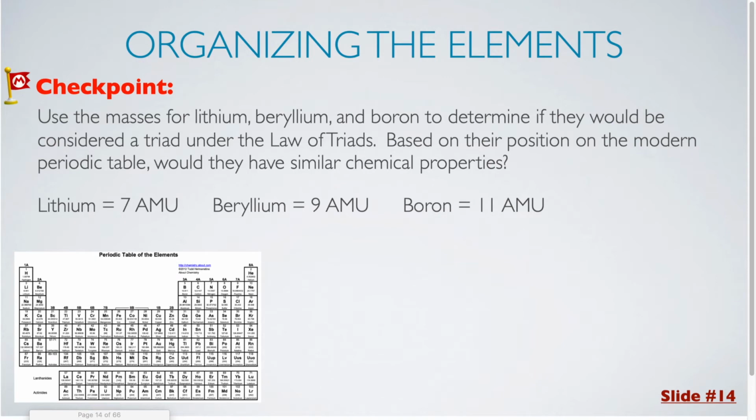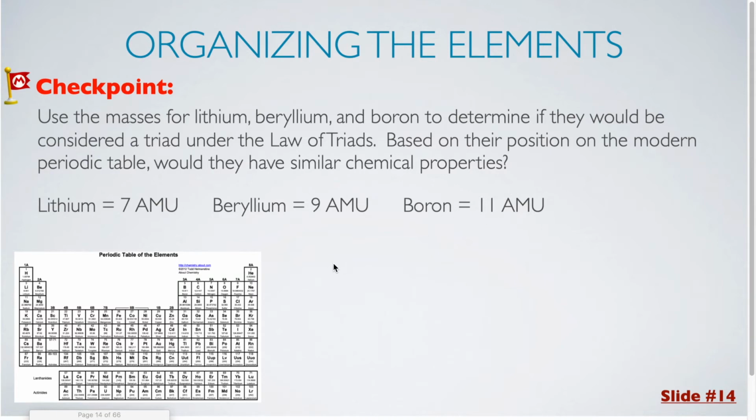For our first checkpoint question, we are going to use the masses for lithium, beryllium, and boron to determine if they would have been considered a triad under the law of triads. Based on their position on the modern periodic table, we are also going to be evaluating whether their properties are actually similar. So in order to do this, we want to look at the lower average and the higher average.